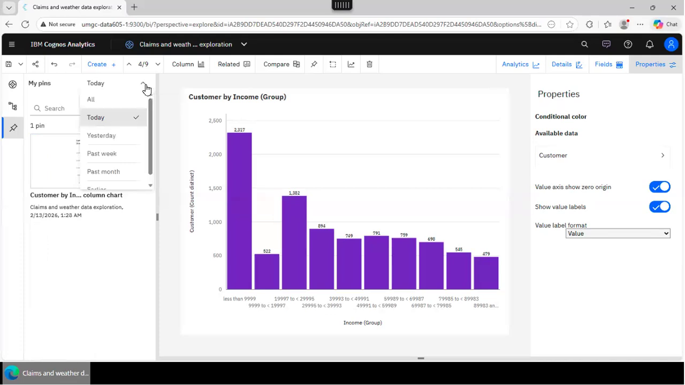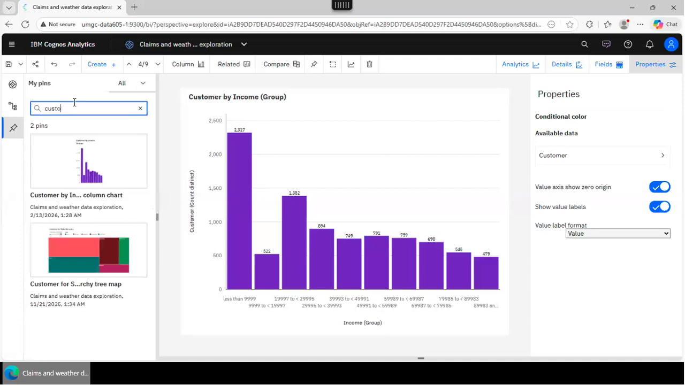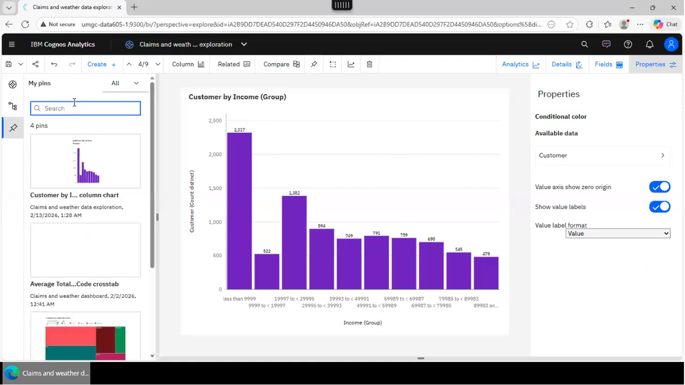Suppose that you have 1,000 pins, 100 pins, and you don't remember which one you're looking at, but you know that you created it today. So you can just select today, or yesterday, or past week, right? See, so you can filter it. Or also, if you remember the name, you can search pins by name. Okay, so pins of visualization set aside. So just remember this for the next part.